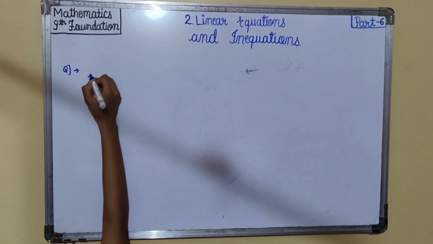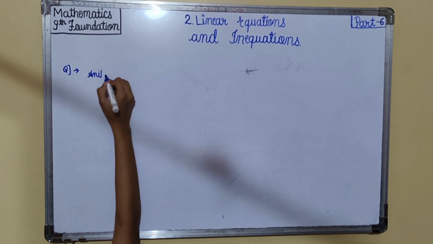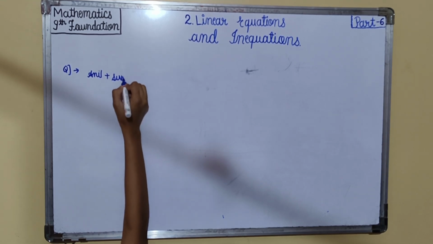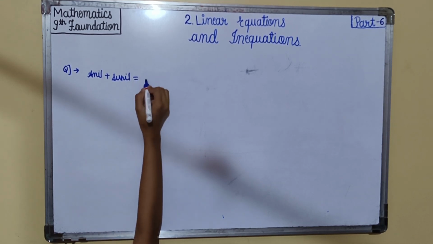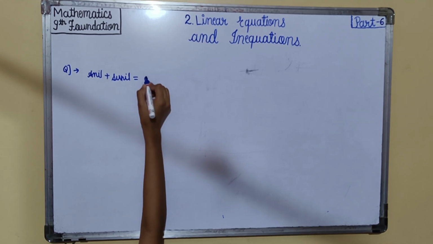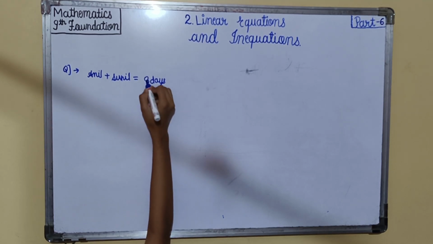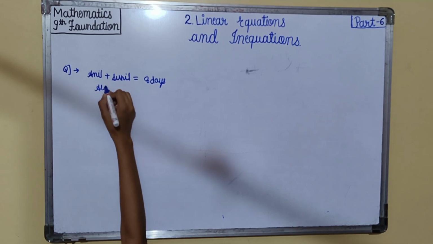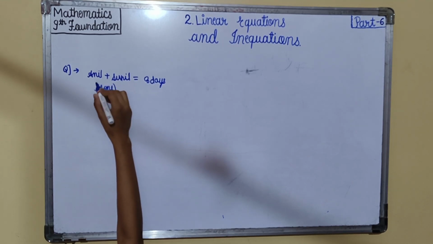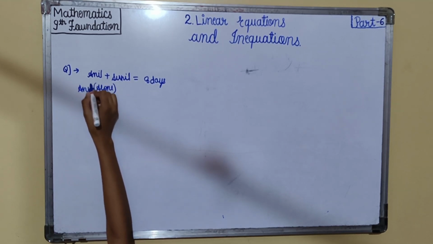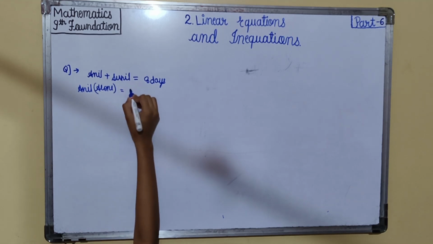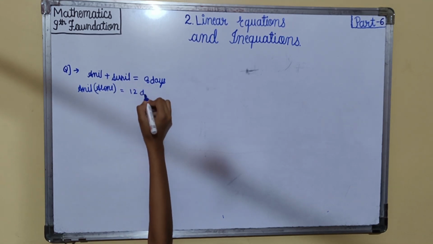So as given in the question, Anil plus Sunil can do the work in 8 days. Means together they can do the work in 8 days. Anil alone can do the work in 12 days.